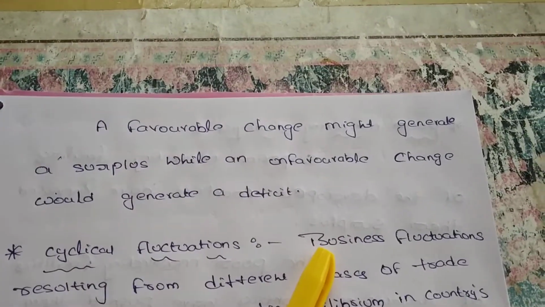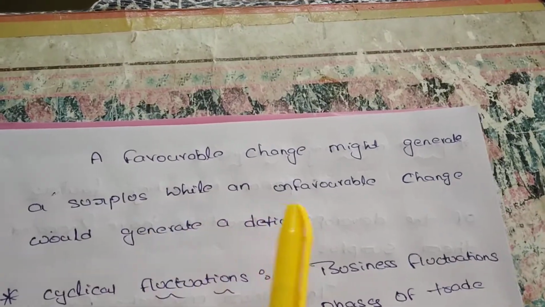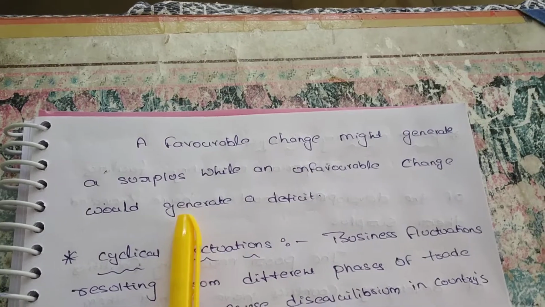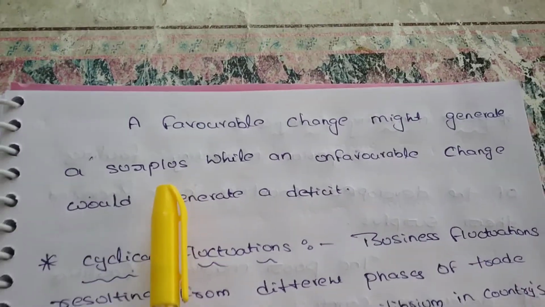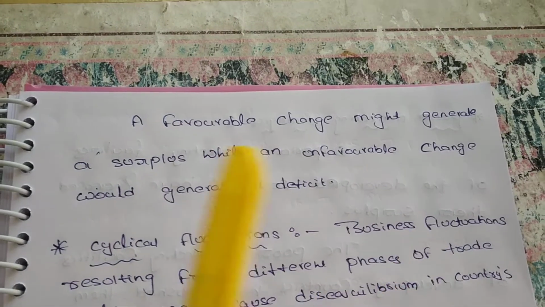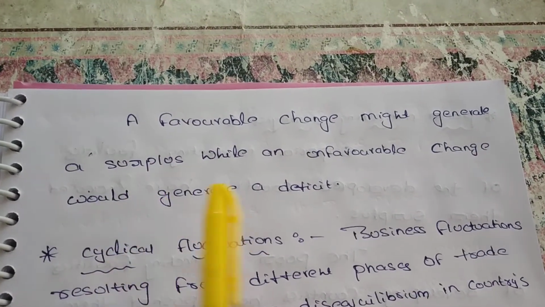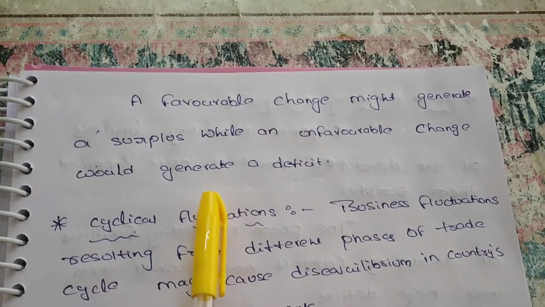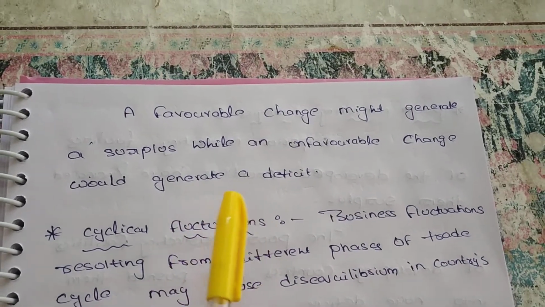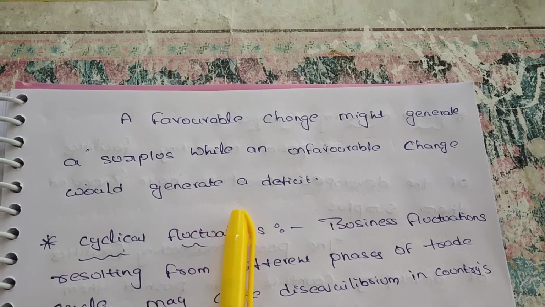Sorry for the disturbance. A favorable change may generate a surplus. If there is a favorable change in taste and preferences, it may be a surplus because the exports are more when compared to the imports. An unfavorable change means the imports are more when compared to the exports, then we can say there is a deficit.